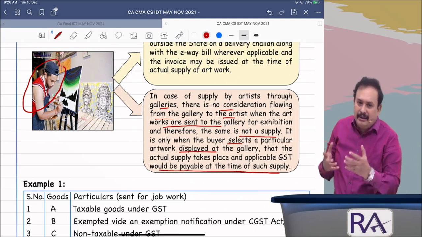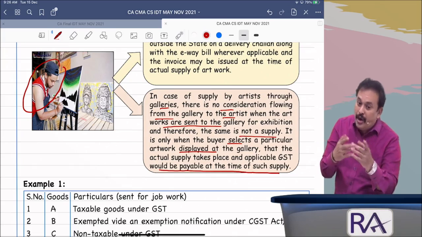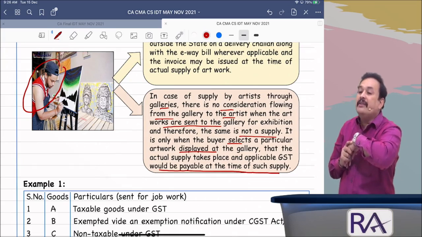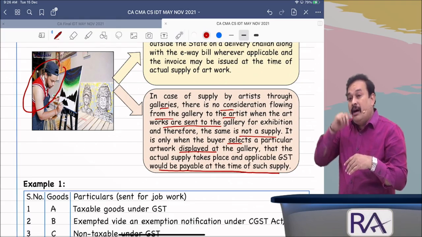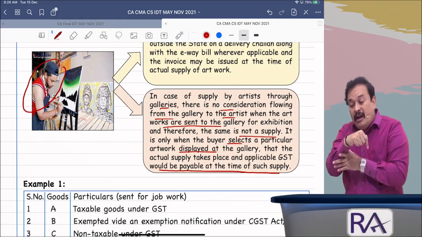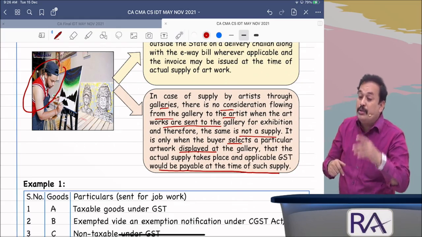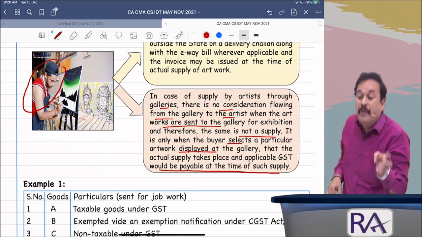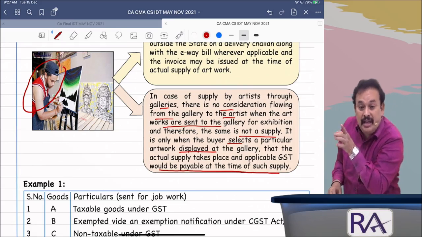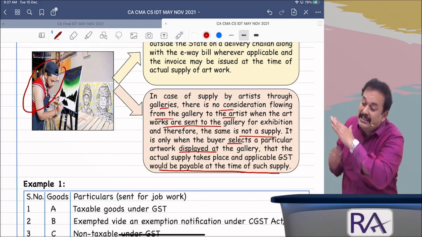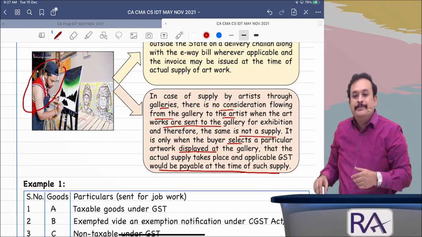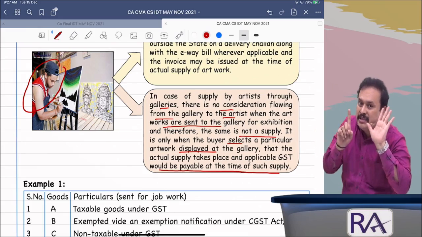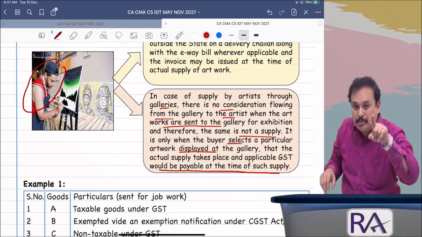Say the artist, who is a registered person, sends 20 paintings to the gallery for exhibition on 1st January. On 1st January, not a supply. The art gallery replies on 31st January that out of 20 paintings, only 5 are sold. For those 5 only it is a supply, on 31st January. At that time raise the invoice for the 5. The balance 15 are returned to you within 6 months from the date of dispatch on approval basis, which is not a supply.